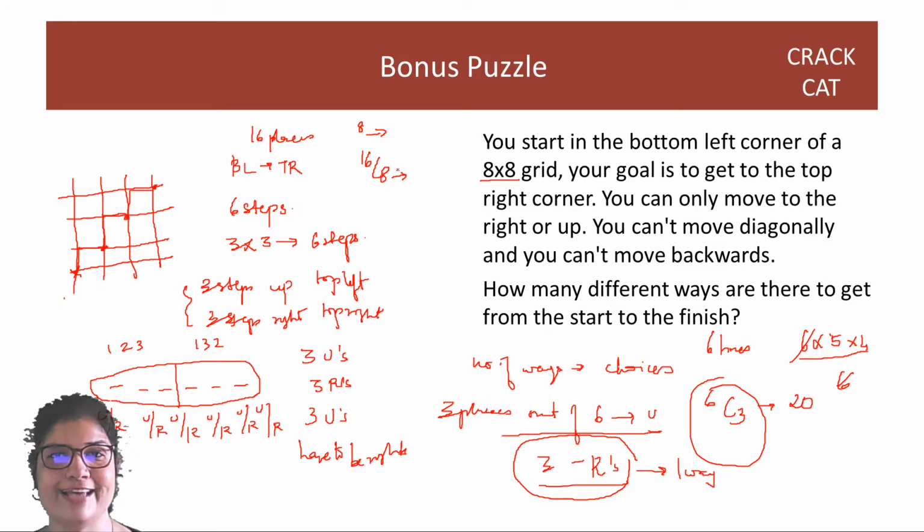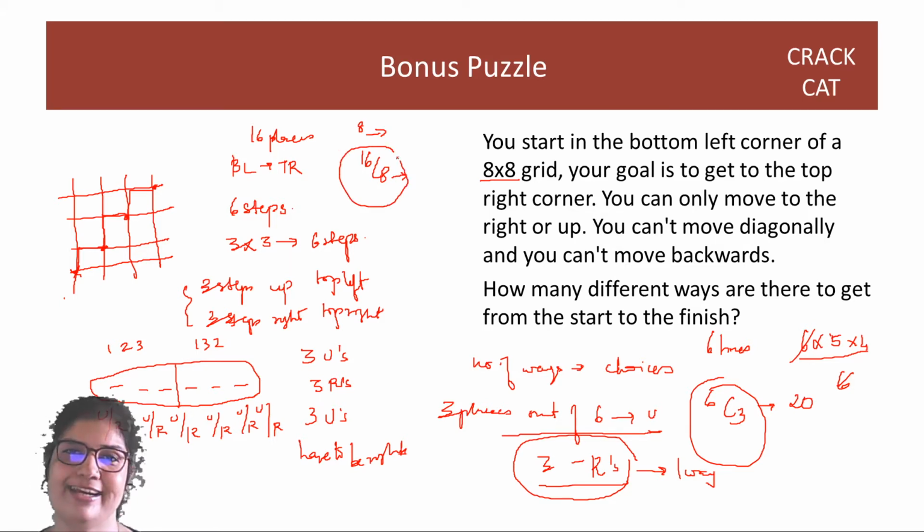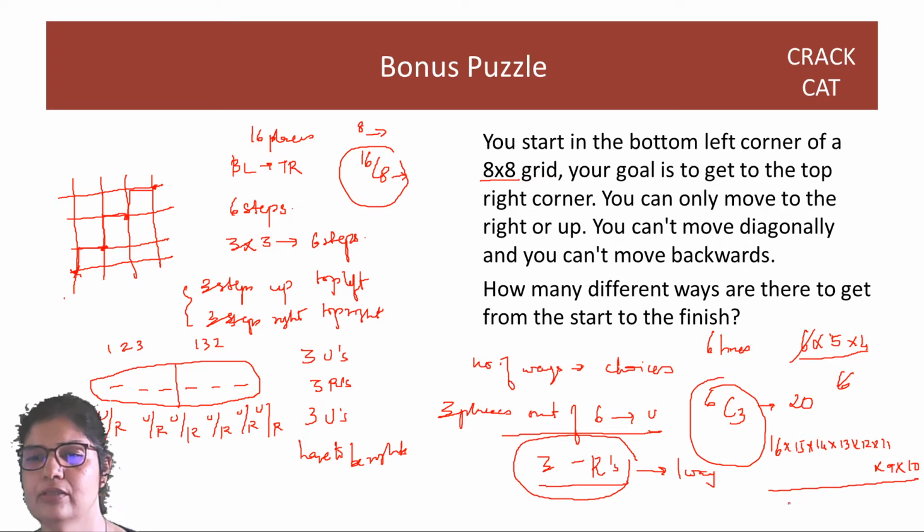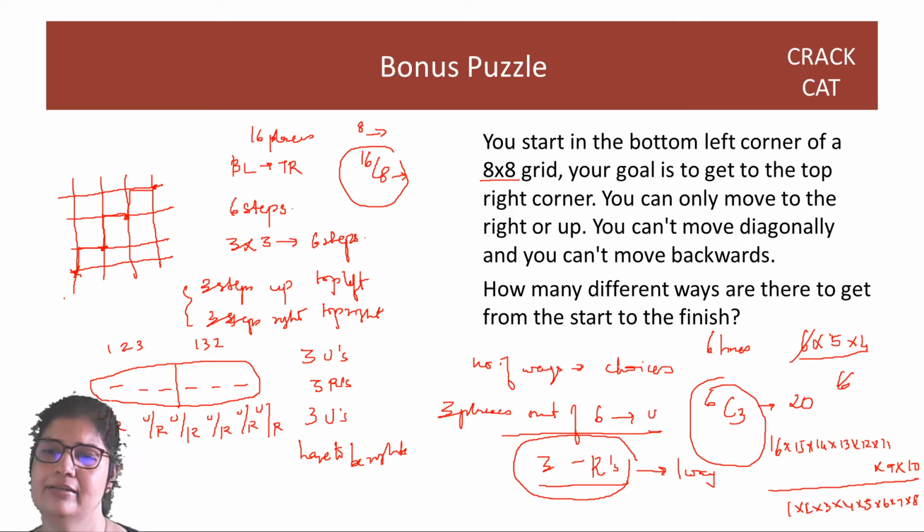And those of you who are enthusiastic about finding this number, you can go ahead and find it. It's basic maths, but I'll just write down what it will look like. It will be 16 into 15 into 14, 13, 12, 11, 10 and 9. These 8 numbers, you divide by 8 factorial. So that's 1 into 2 into 3. 8 factorial is all numbers from 1 to 8 multiplied. You can cancel some, right? And then you'll be left with a proper integral answer.